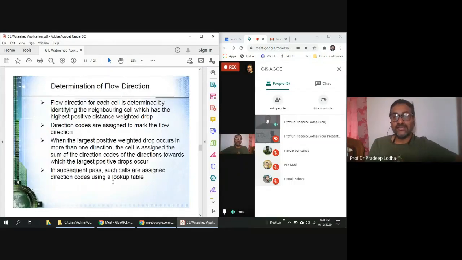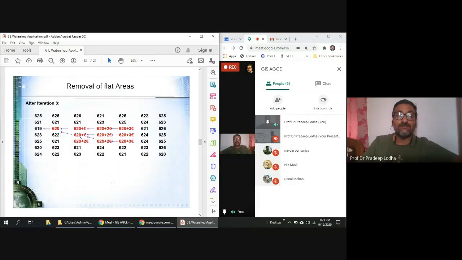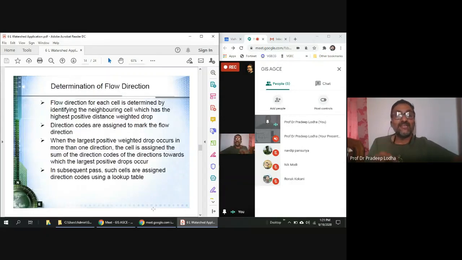Now I am taking you to the second level of automatic watershed delineation, and in that is the flow direction, that is, in which direction flow is taking place. In the previous, we have seen that flow would take place from higher RL to the lower RL. Here, one important thing to keep in mind is not only the higher RL, but also the distance over which the difference of RL is taking place.